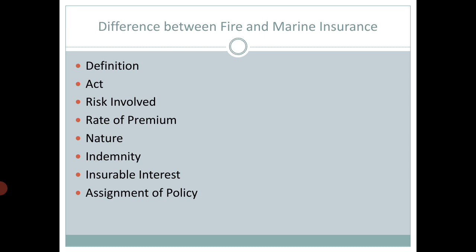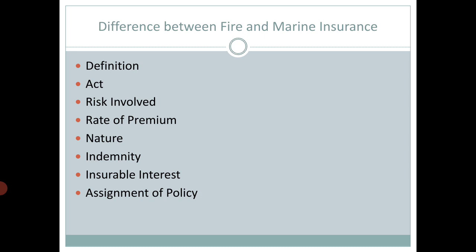Now, considering the rate of premium: what is premium? A sum or amount paid by the insured to the insurance company for having an insurance policy. For taking the insurance policy, a sum is paid by the insured to the insurance company. That is called premium.